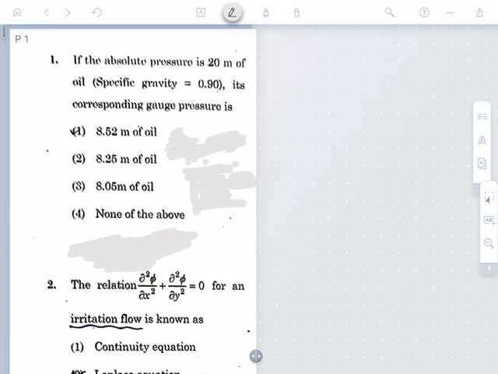I am Amit, and I am going to analyze the question paper which was conducted today, the 31st of July 2021. This question paper belongs to the Irrigation Department of the Karnataka State Government, which was conducted for Hyderabad Karnataka region aspirants. So this is the most important paper that I am going to analyze.